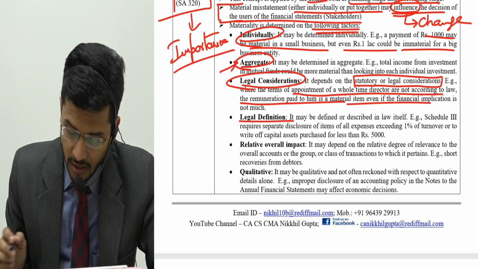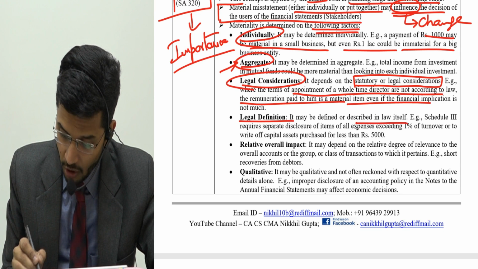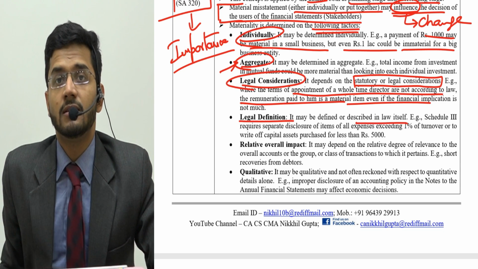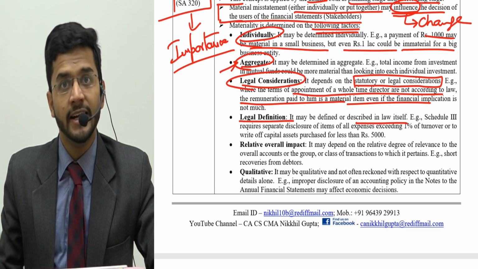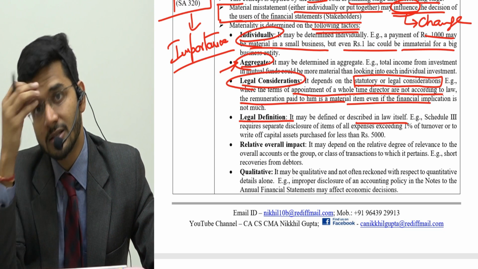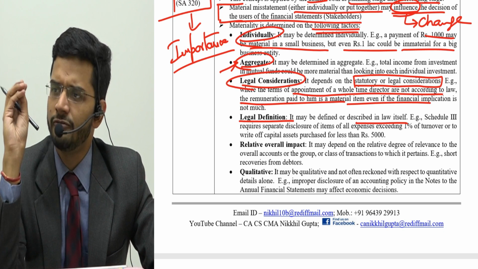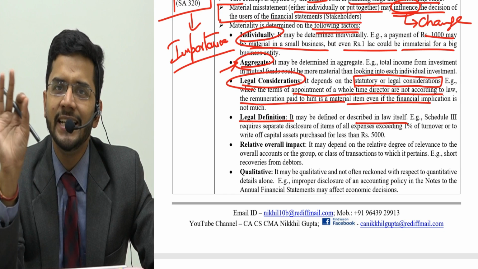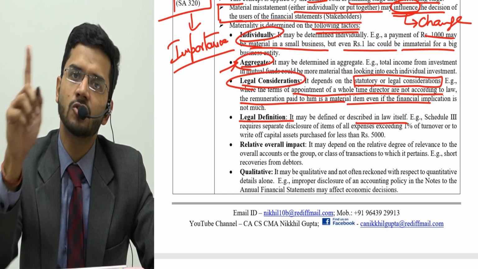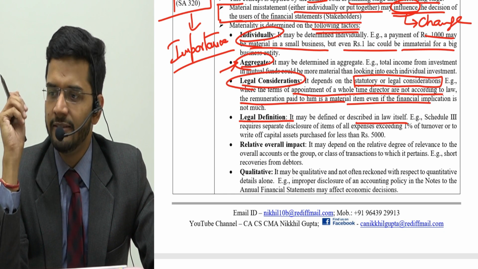Then legal definition. It may be defined or described in law itself. So if there are certain errors which are defined in law, that these errors are to be disclosed mandatorily by the auditor, irrespective of the amount. For example, while doing a tax audit, any TDS default is to be highlighted, whether it's of 1 rupee or 1 crore rupees.